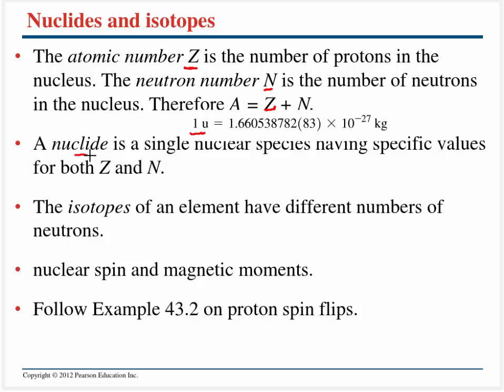Just some more jargon. A nuclide is just going to have very specific values for Z and N, and we would talk about different isotopes, which are going to be an element that has the same number of protons but a different number of neutrons. Now, I'm not going to talk too much about this, but protons, like electrons, do have some spin associated with them, and they are going to have a magnetic moment associated with them. So much like an electron whizzing around like that, the protons are also essentially spinning, just like this, and they also have a magnetic moment.